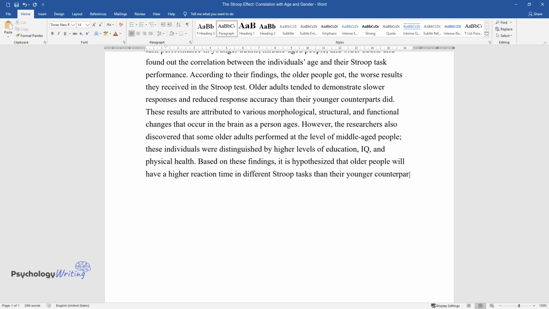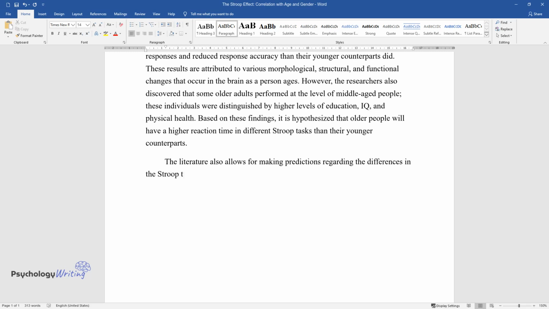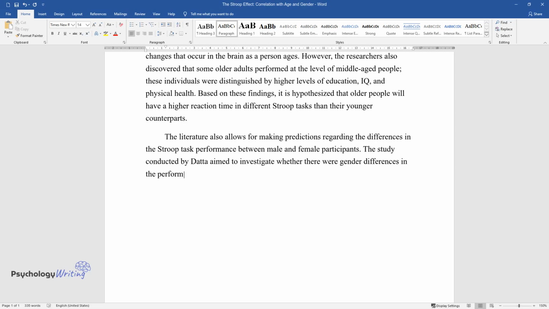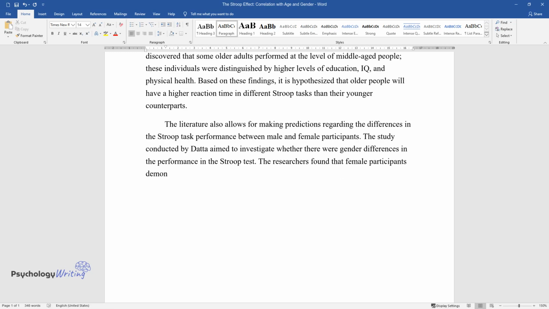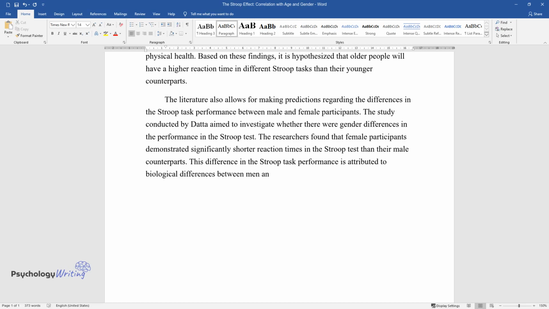than their younger counterparts. The literature also allows for making predictions regarding the differences in the Stroop task performance between male and female participants. The study conducted by Datta aimed to investigate whether there were gender differences in the performance in the Stroop test. The researchers found that female participants demonstrated significantly shorter reaction times in the Stroop test than their male counterparts.